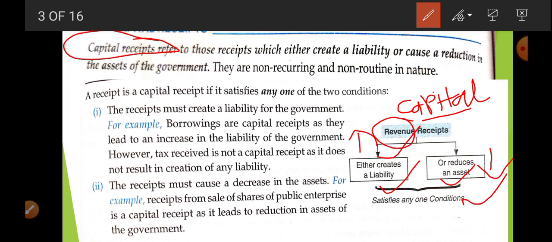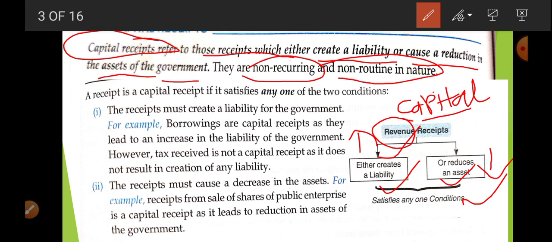So what is written here? Those receipts which either create a liability or cause a reduction in the assets of the government are non-recurring and non-routine in nature. The main source of income is revenue receipt because it is a regular source of income. When revenue receipt is not a sufficient source of earning, the government considers capital receipt and borrows money.